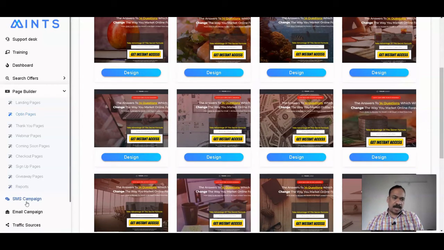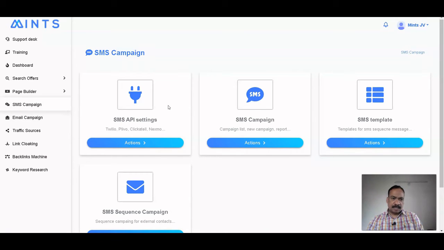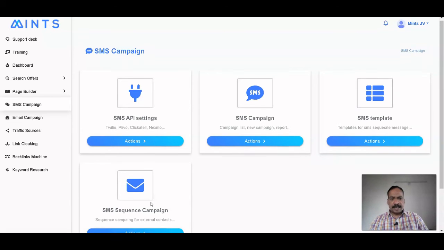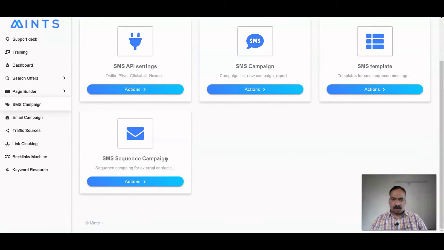Here you can run an SMS campaign, and you can run an email campaign as well. In the SMS campaign you can set up any API key, so that it will be integrated with your campaign to run the SMS campaign. Here you can use the inbuilt SMS templates, and you can create a sequence campaign for SMS as well.